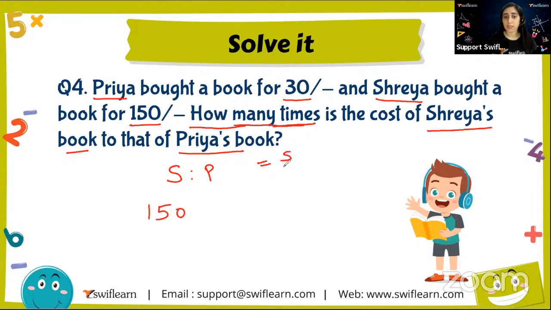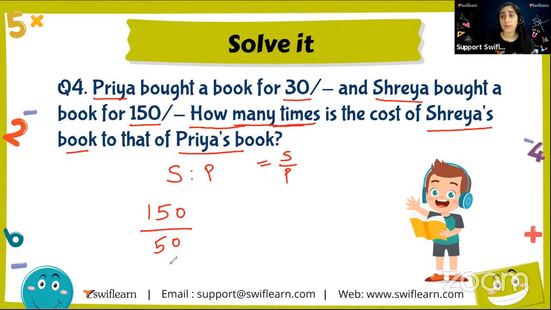I know S ratio P is equal to S over P. The ratio can be written one over the other. That we know. It's simple logic. So for this, we'll write 150 over 50. Now, is it in the lowest form? No. So we always give the answer in the lowest terms. Why do we do that? What is the reason behind it? If I write this answer, this is also right. These are equivalent.